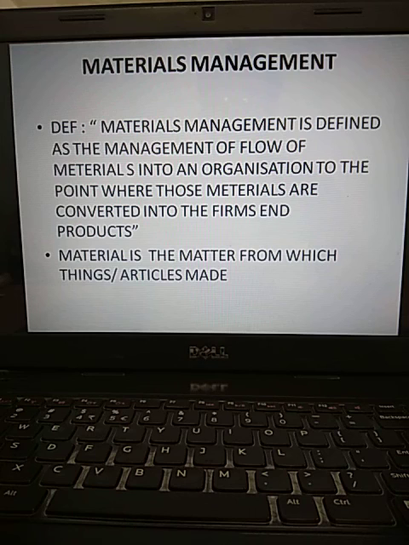Then what actually is material management? Material management is nothing but management of the flow of materials into an organization to the point where those materials are converted into the firm's end products. Whenever something is required, immediately providing that wanted something is nothing but materials management. Generally, a material is nothing but the matter from which things or articles are made.